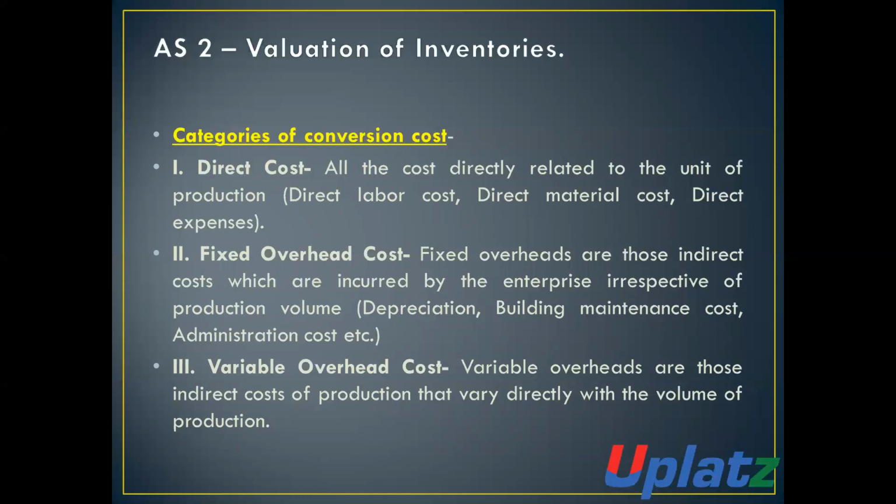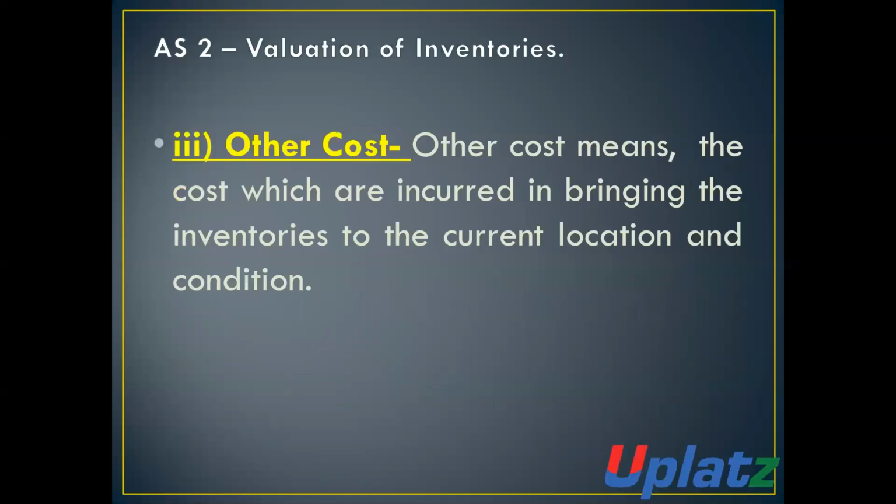Variable overhead cost. Variable overhead costs are those indirect costs of production that vary directly with the volume of production. If the production of any goods is more, then the variable cost will be more, and if the production of any goods is less, then the variable overhead will also be less. It varies with the volume of production. If volume is high, cost is high. If volume is less, then cost is less.